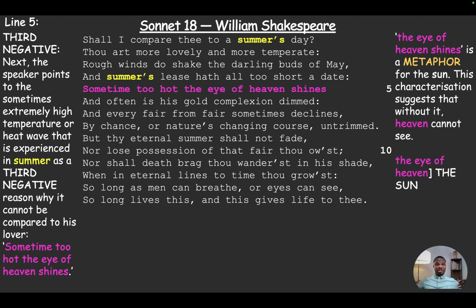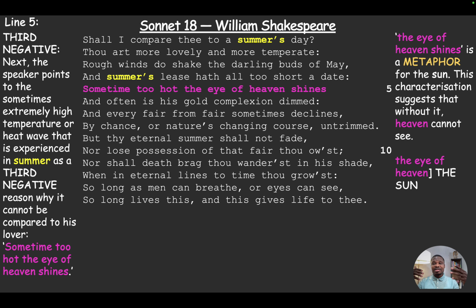Or experiences a heat wave. Sometimes it happens that the heat wave comes and then people die. So the third negative reason why it cannot be compared to his lover: sometimes too hot the eye of heaven shines. The eye of heaven essentially is a metaphor for the sun. So that's a metaphor, an allusion to the sun.